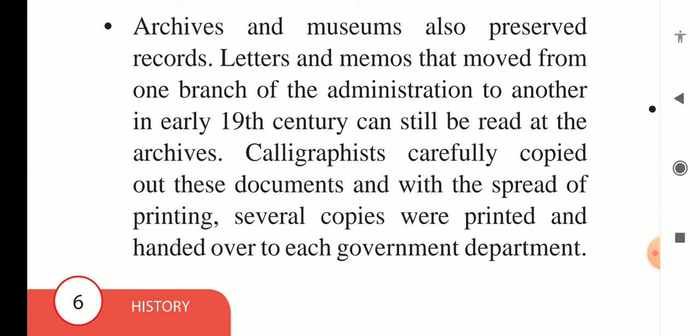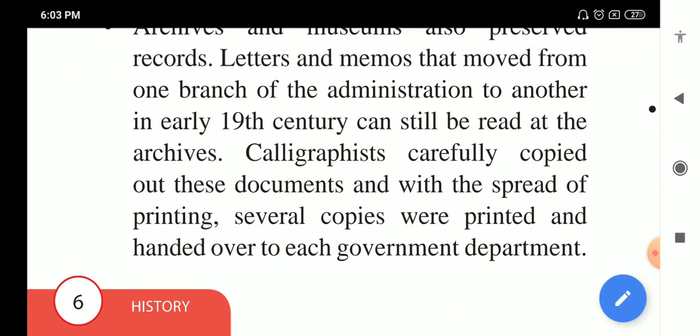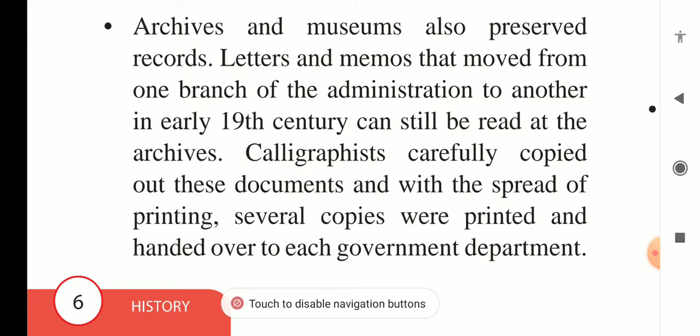Letters and memos that moved from one branch of the administration to another in the early 19th century can still be read at the archives. Some letters and memos used for communication among one or many branches are stored at archives. You can still read those letters and memos today.